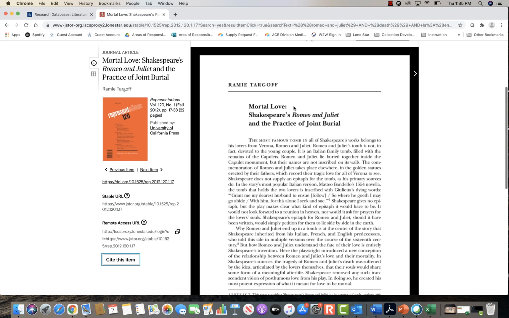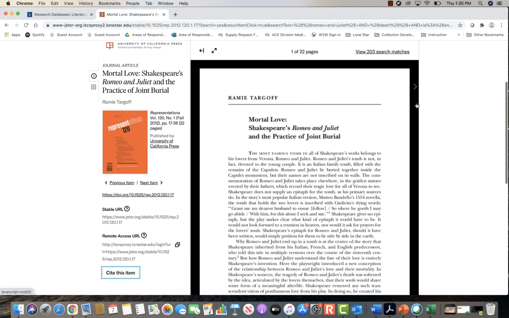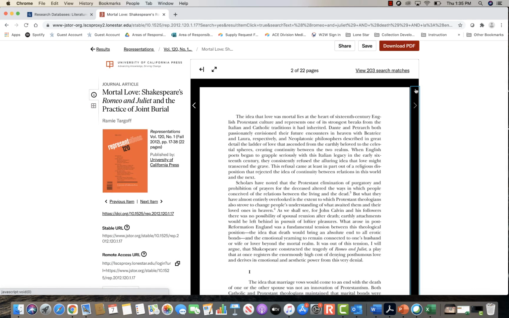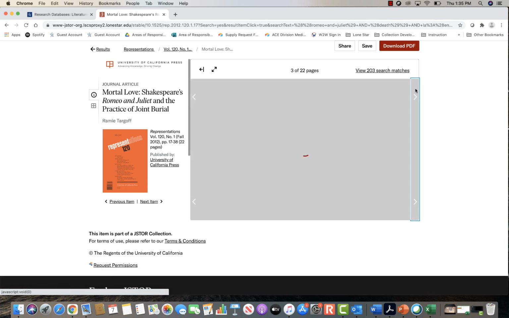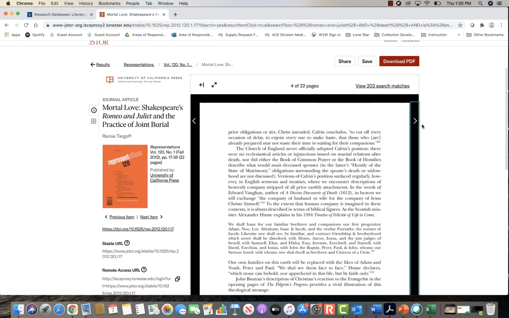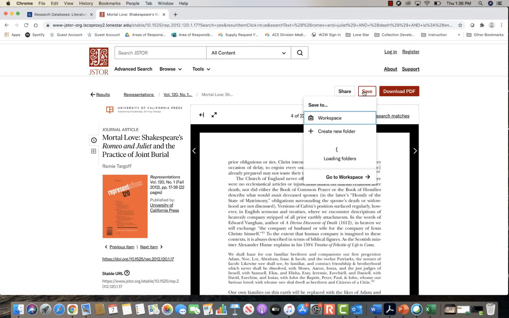In the middle here, they go ahead and give us the article to start looking through. So as a researcher, you're going to want to start scanning through the article, looking at some of the pages to see if it's an article you think that you can use. So if you do want to use this article to count as one of your sources, you have some options for either saving it, or you can share it.